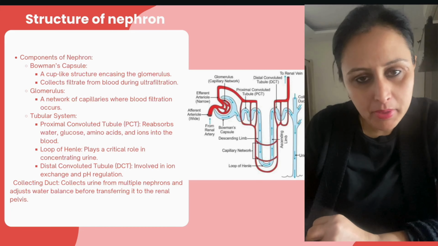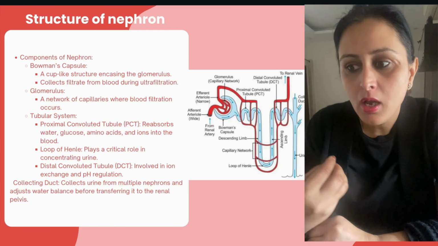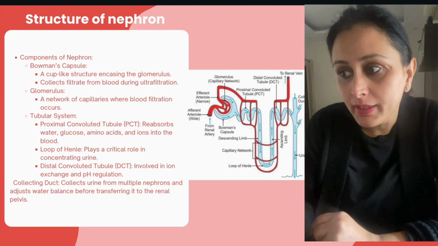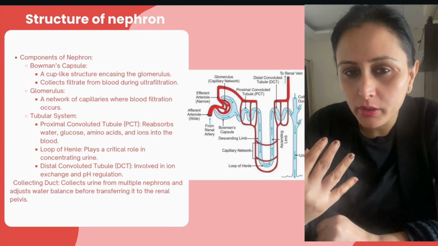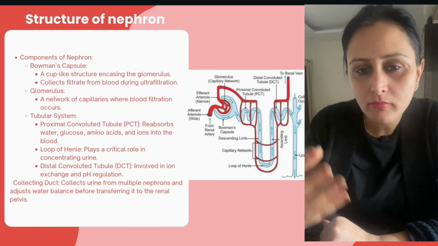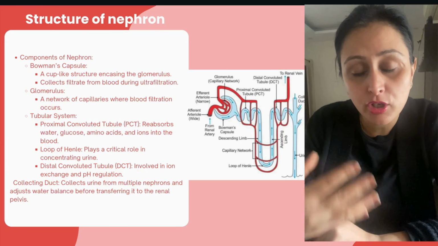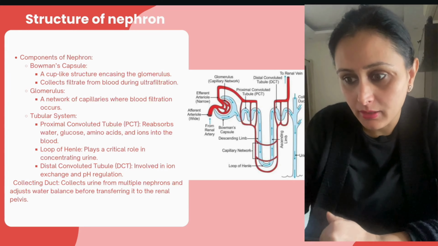PCT का क्या काम था? Reabsorption of water, the glucose, the ions, the amino acids. और DCT का क्या काम है? It gets involved in the ion exchange and the pH regulation. अगर कुछ pH में differences है या कुछ है, so that is done by the DCT, right?